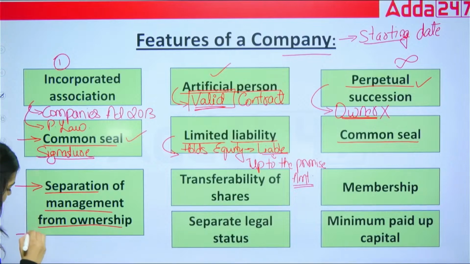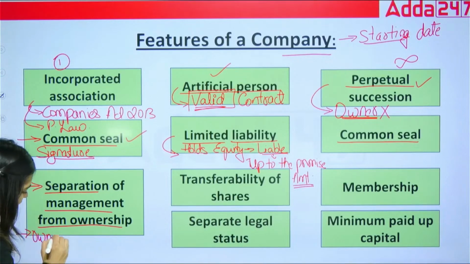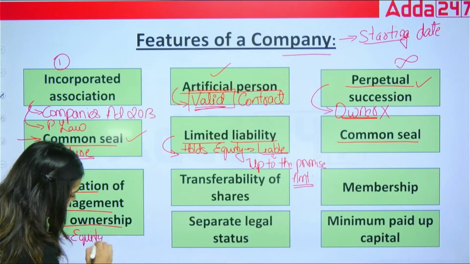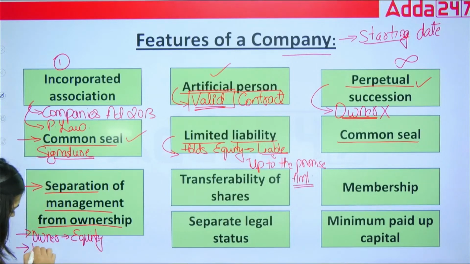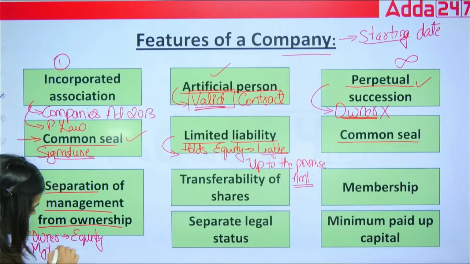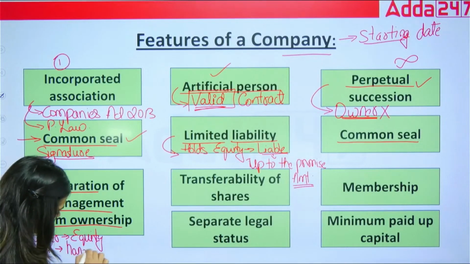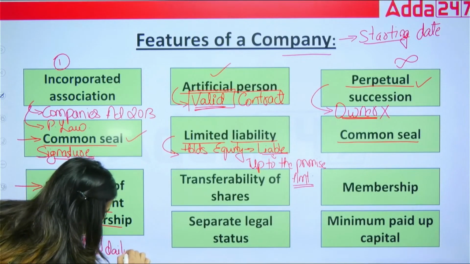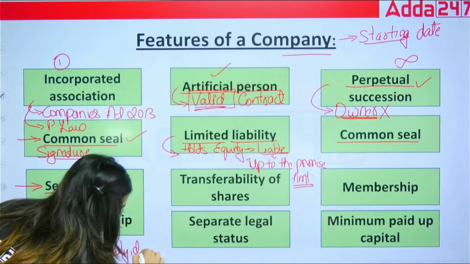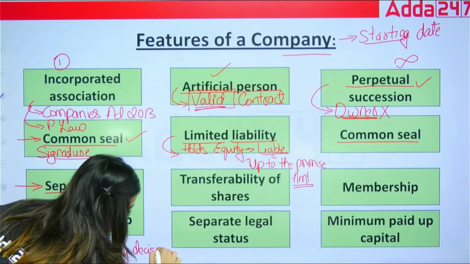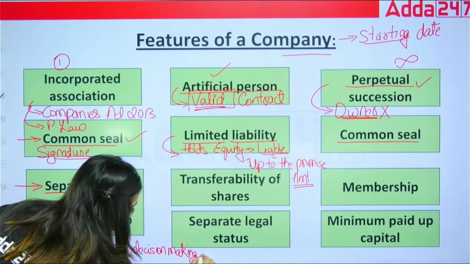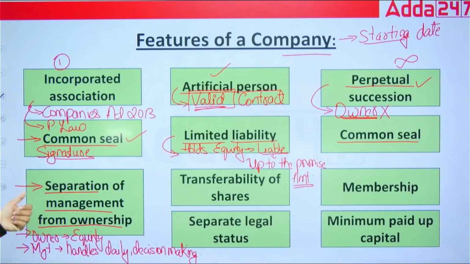Now the owners actually invest in the equity of the company, and the management actually handles the daily working, decision making, each and everything. So the feature of a company says separation of management from ownership.